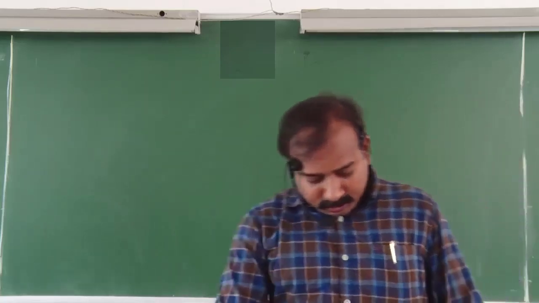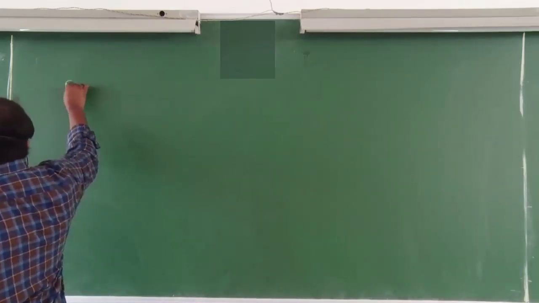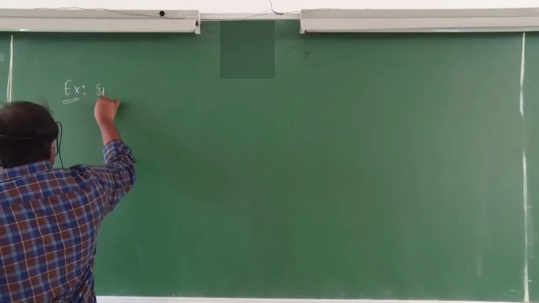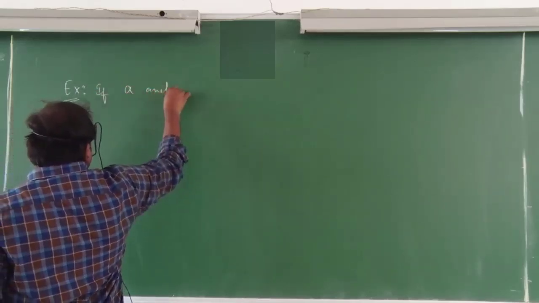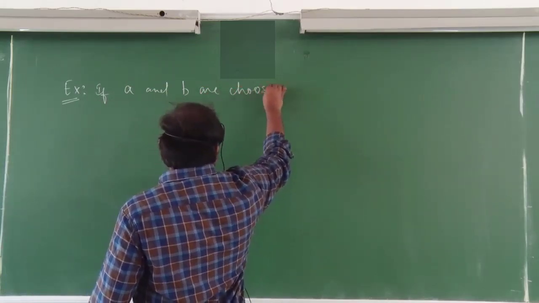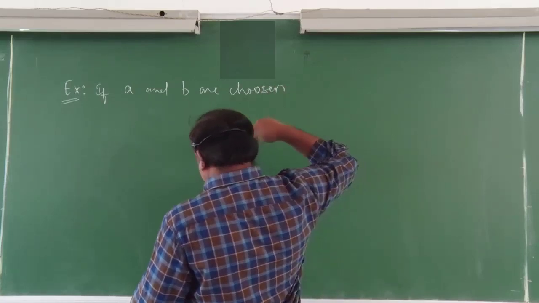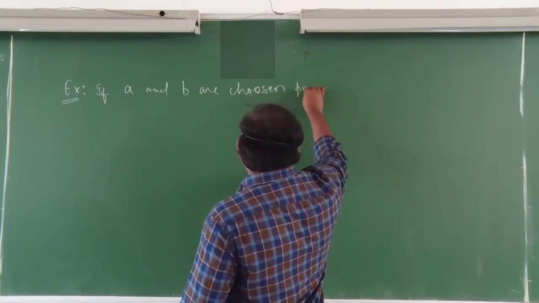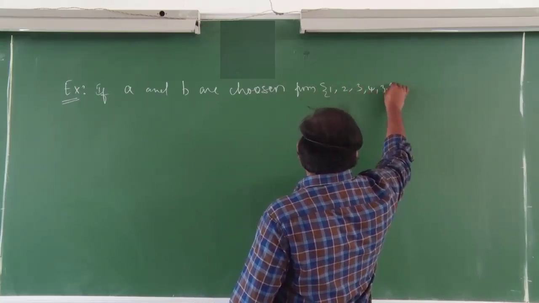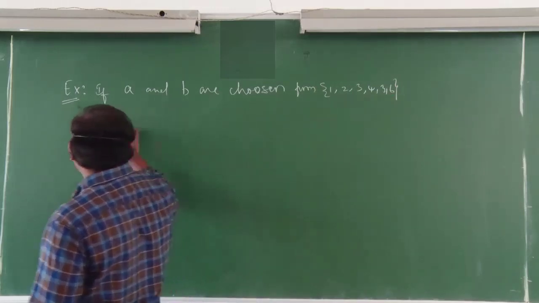Here the example is probability only. This is the next doubt. Here the example: if A and B are chosen randomly from the set containing 1, 2, 3, 4, 5, 6, then the probability that